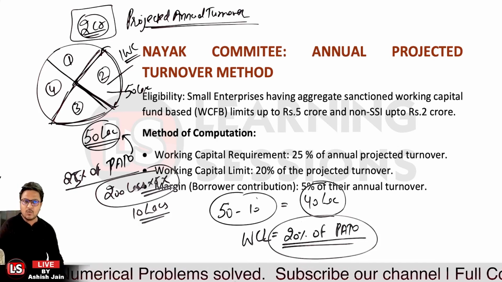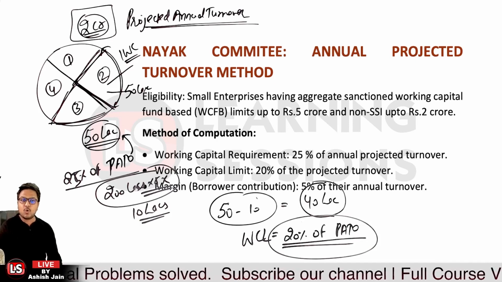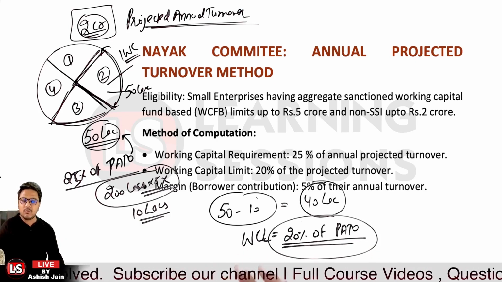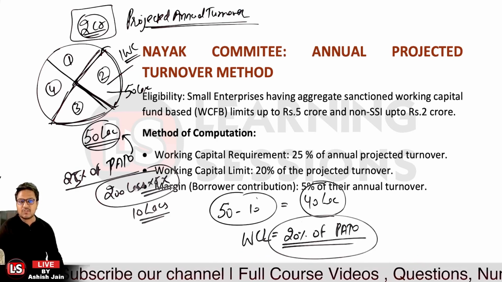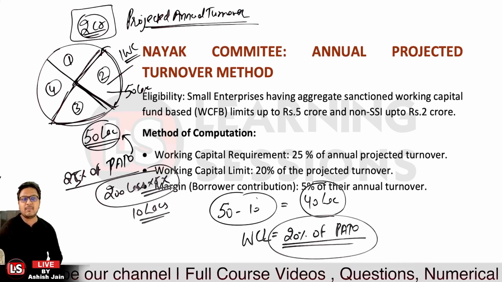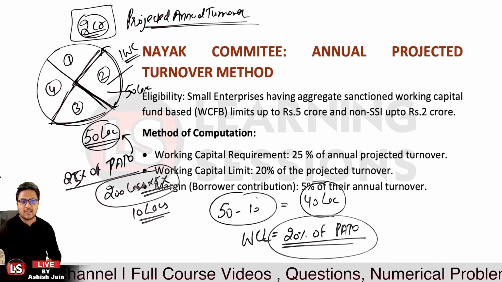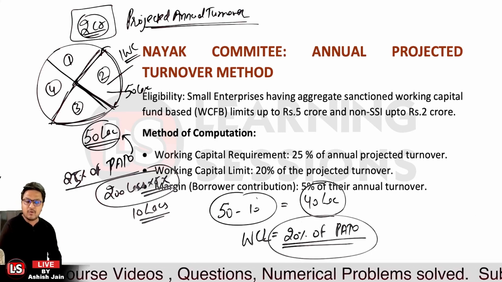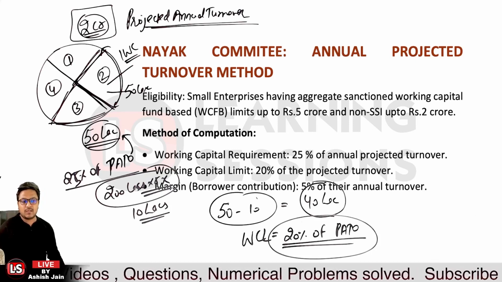First of all, it is related to what? That 25% is the total working capital requirement over there. And out of this 25%, 5% is to be maintained as margin, and 20% would be the working capital that will be financed by the bank over there. So we can simply say, in case of the Nayak committee method or annual projected turnover method, 20% would be the working capital limit over there.